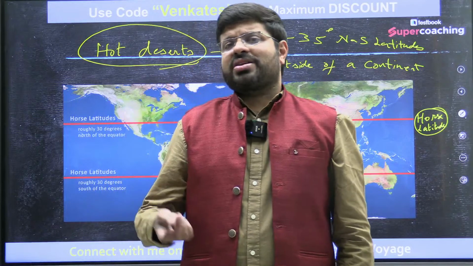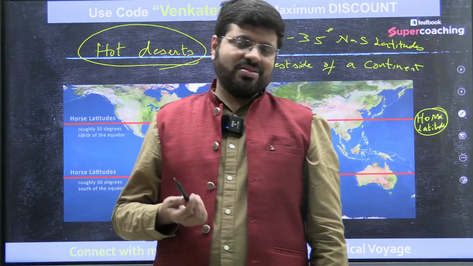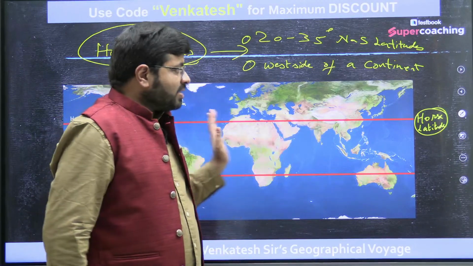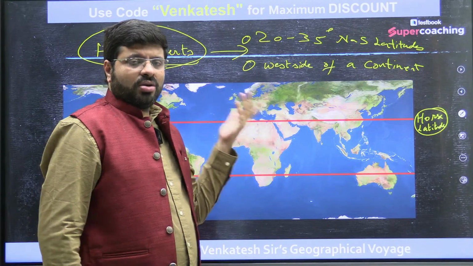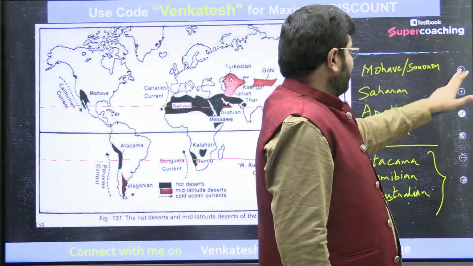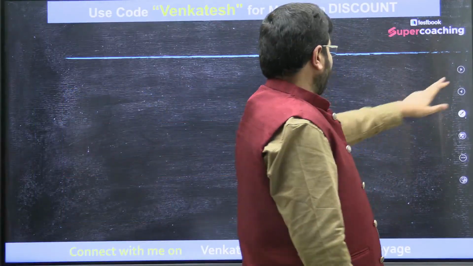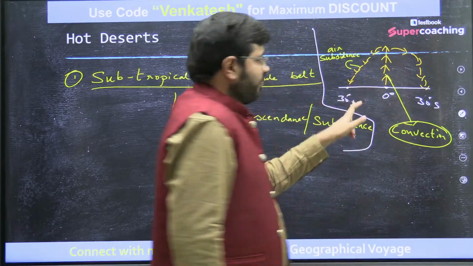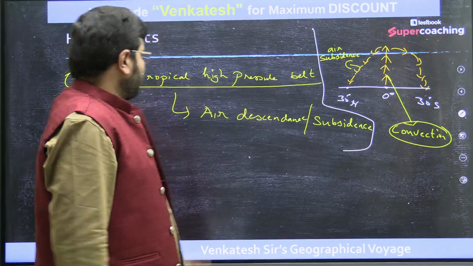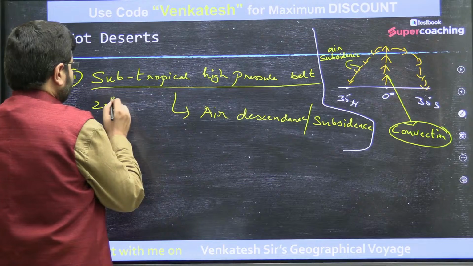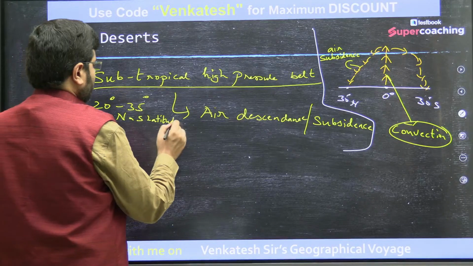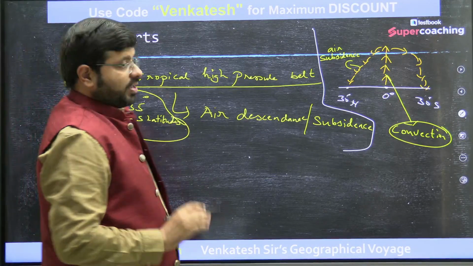Nowadays, there is no such reason. Now everything is mechanized. You don't have a challenge. Back then, we used to have a challenge. That is number one. Now, this is in a horse latitude. Wind is subsiding from the upper atmosphere to the ground level, so there is no opportunity for the air to rise. In other words, it's a zone of high pressure belt. The subtropical high pressure belt is located at 25 to 35 degrees north and south latitudes. That is where you will find the deserts.